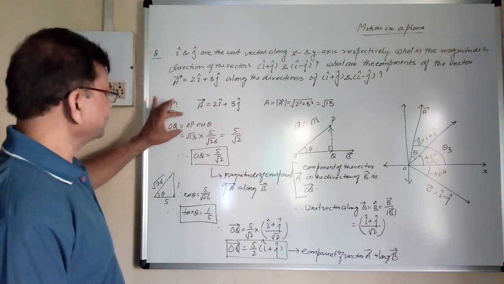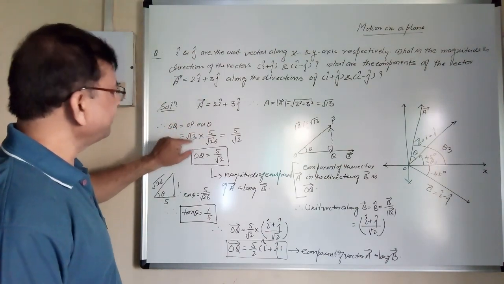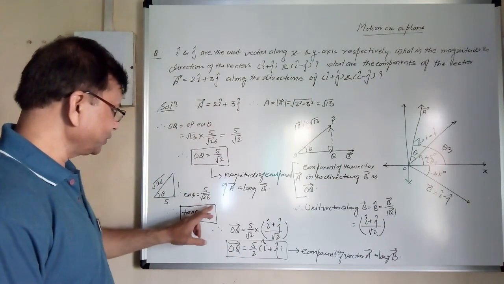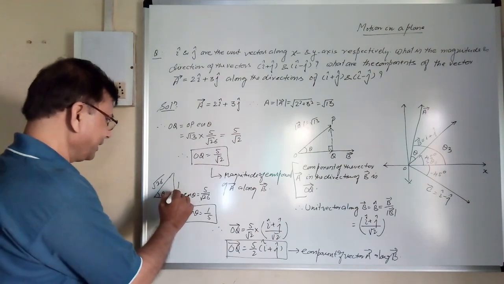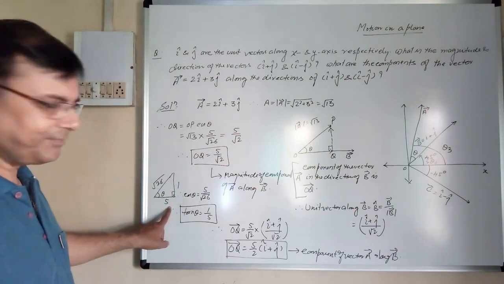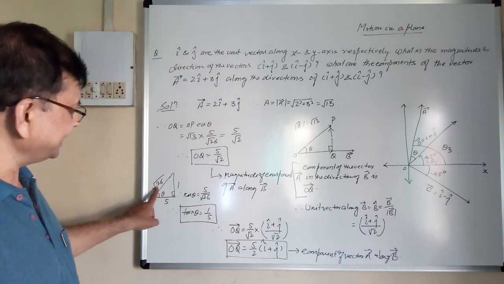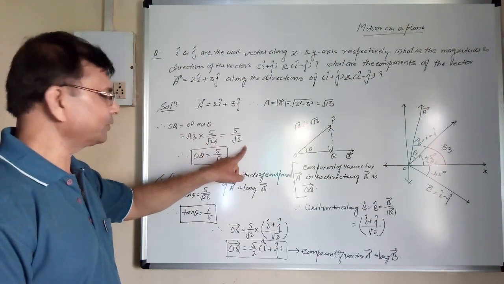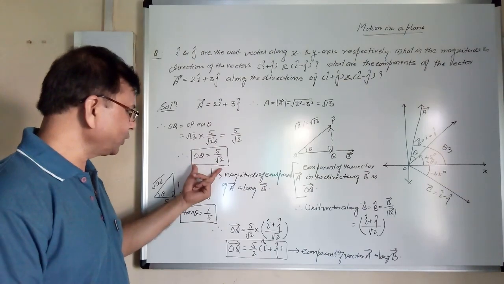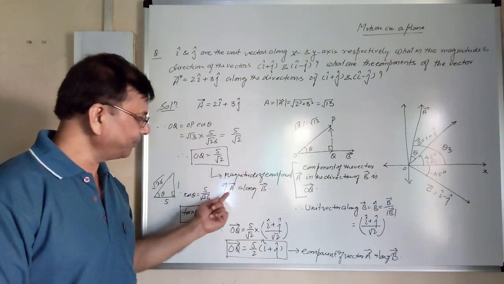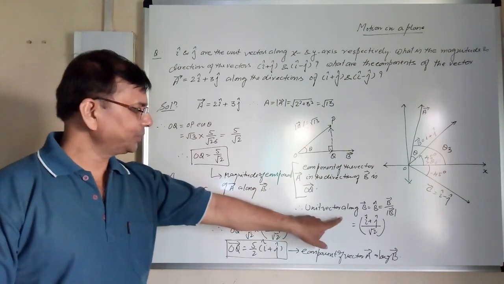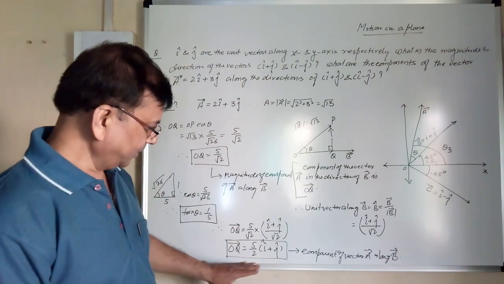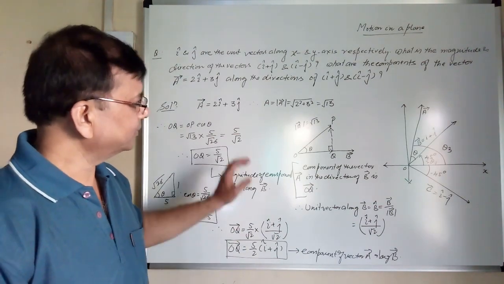So OQ is equal to OP cos theta. OP is known, magnitude of A, cos theta we found over here. Tan theta is equal to 1 by 5. This is the right angle triangle, then 1 by 5 is tan theta. The hypotenuse will become under root 26. So cos theta is equal to 5 upon under root 26. We have put the value and we got OQ is equal to 5 upon under root 2. Magnitude is known. Of course, it is the magnitude of component of A along B. And the unit vector along B is this. Product of these two gives the component of vector A along B.